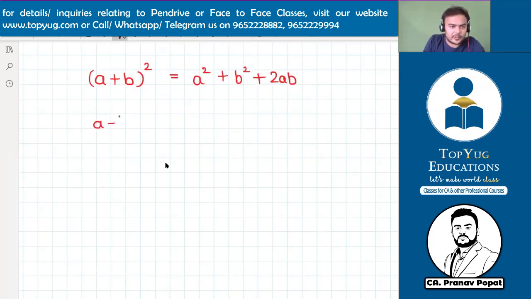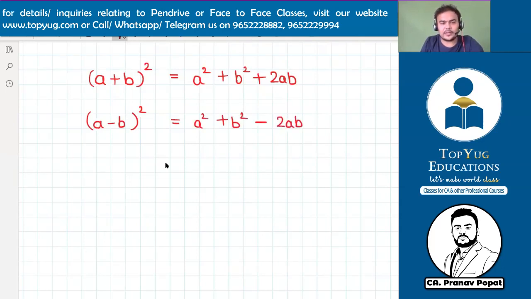Second, (a minus b) whole square. So it is also the same: a square plus b square, only the sign changes to minus 2ab. Because it was minus, the 2ab term will become negative. Okay? So a square plus b square minus 2ab. No problem. Let's take an example.